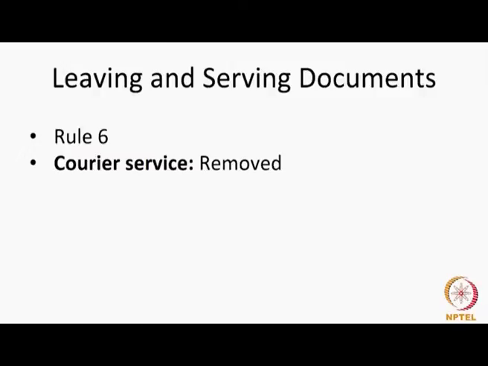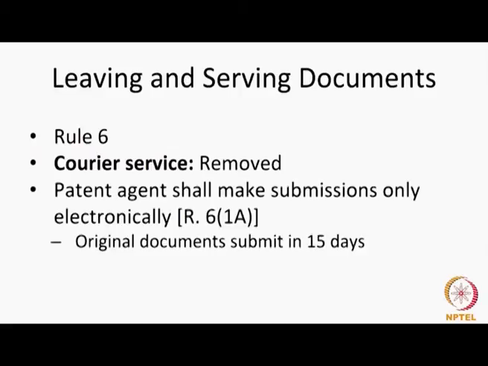So, you can no longer send things to the patent office by way of courier. It has to be through post or registered post or speed post or electronic transmission duly authenticated. So, these are the ways in which you can do it. Courier service has been removed. That is a change that the 2016 Act introduced.